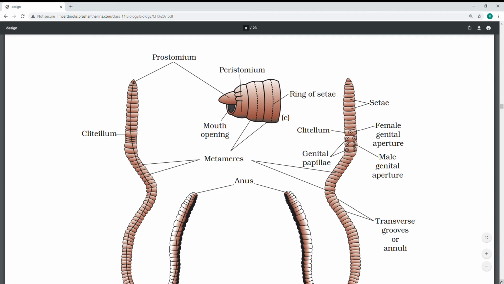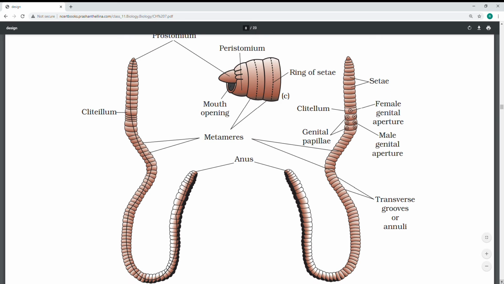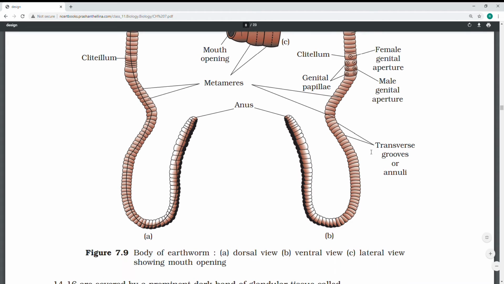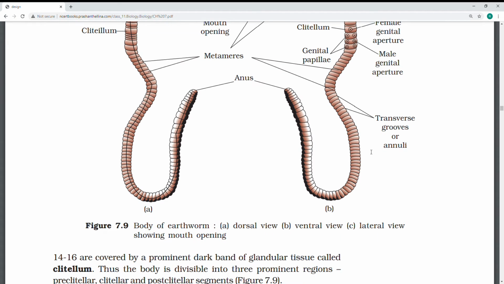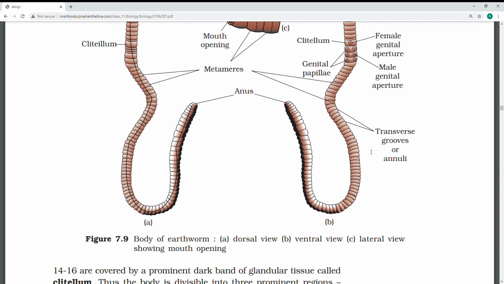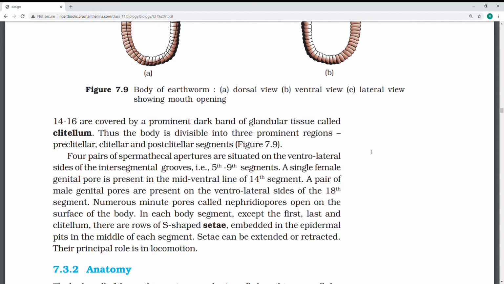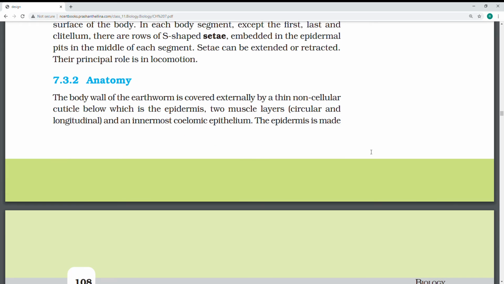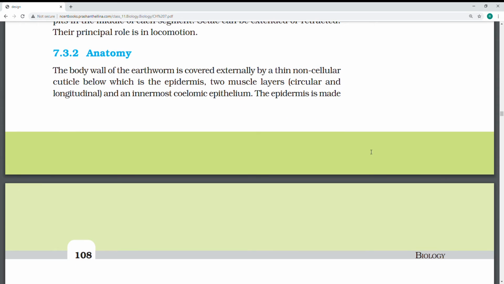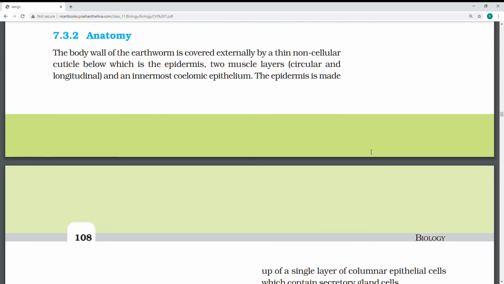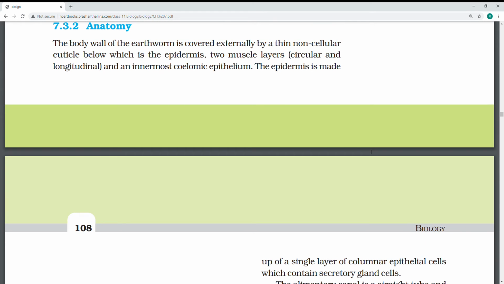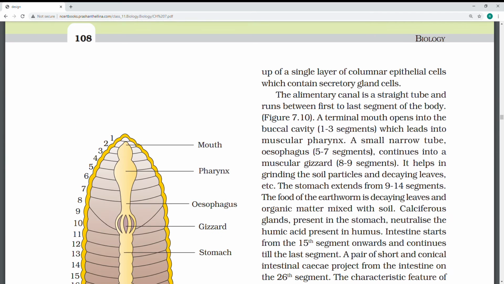Then if you see the anatomy, why this clitellum is important, all these I will explain. Especially the clitellum is a prominent dark band. For locomotion, for walking. So anatomy, first one I'll go on to the digestive system.